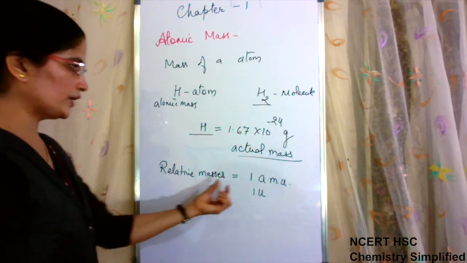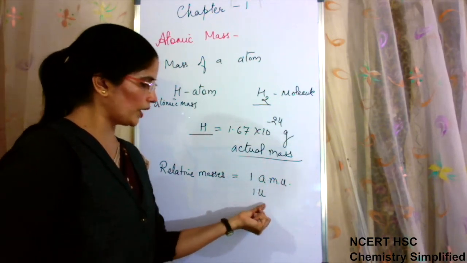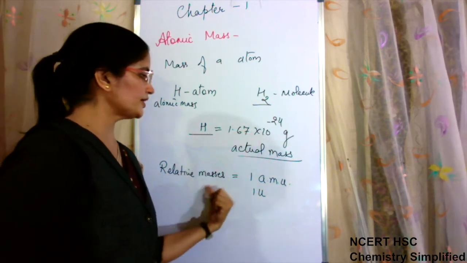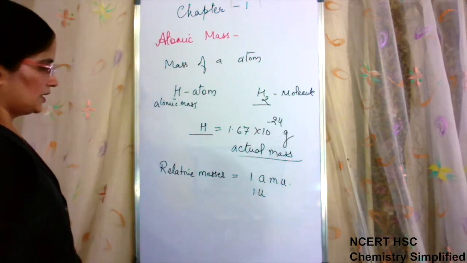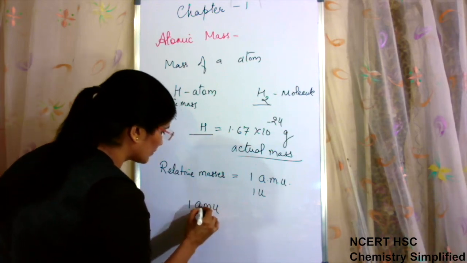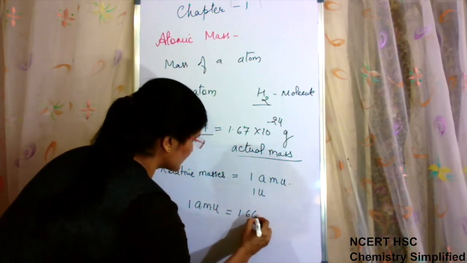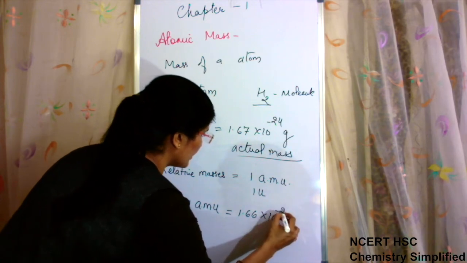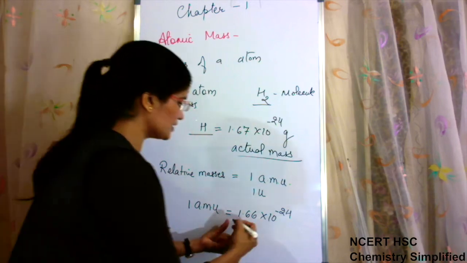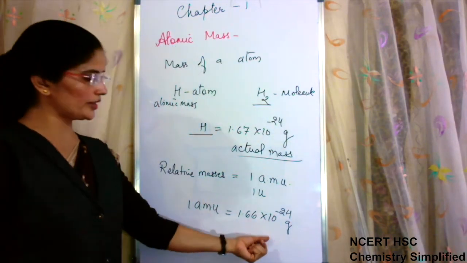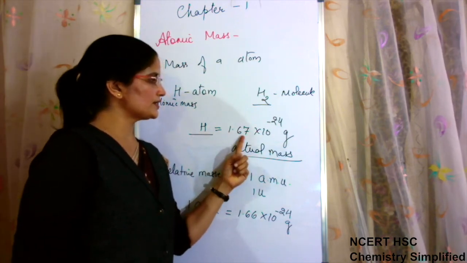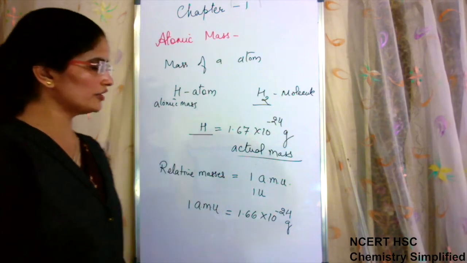So 1 AMU or 1 U is the relative mass of hydrogen atom converted into atomic mass unit. Because the value of 1 AMU is equal to 1.66 into 10 to the power minus 24, and actual mass of hydrogen is 1.67 into 10 to the power minus 24.